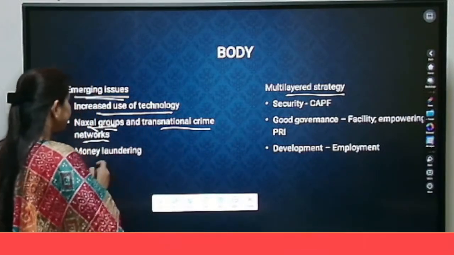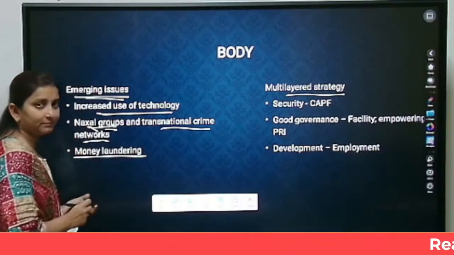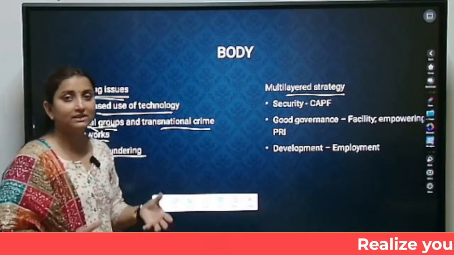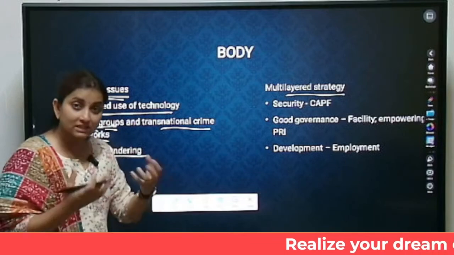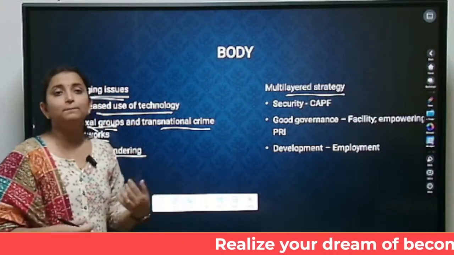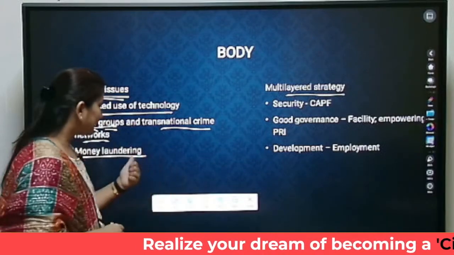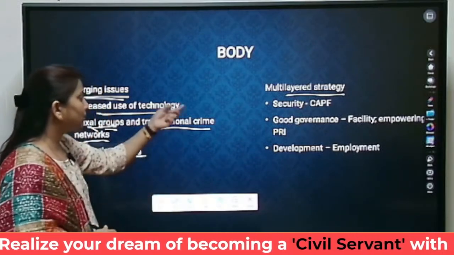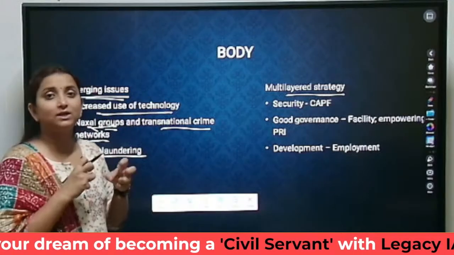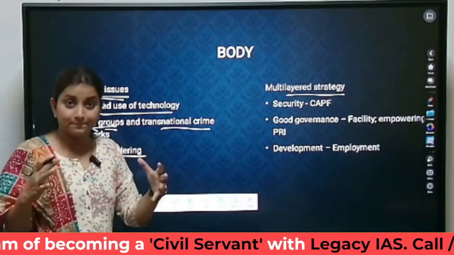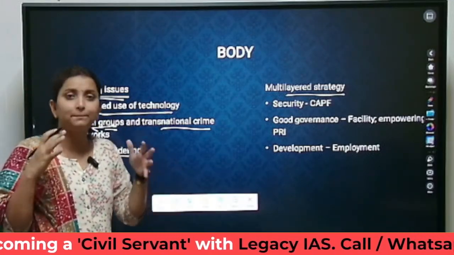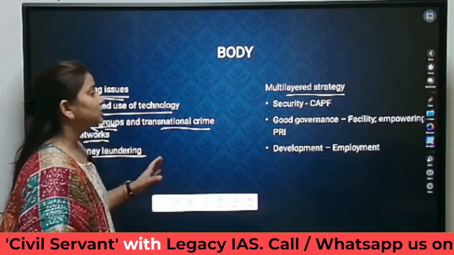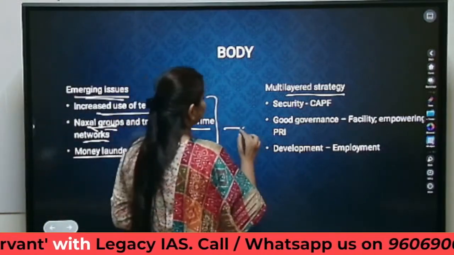They are also in need of money, of course, because of illegal activity. They need arms too. These arms are smuggled or bought using black money. For that black money, they need to undertake money laundering also. So all these problems are now intermingling and twining with each other to become a bigger problem. Now Naxalism has become a bigger problem.